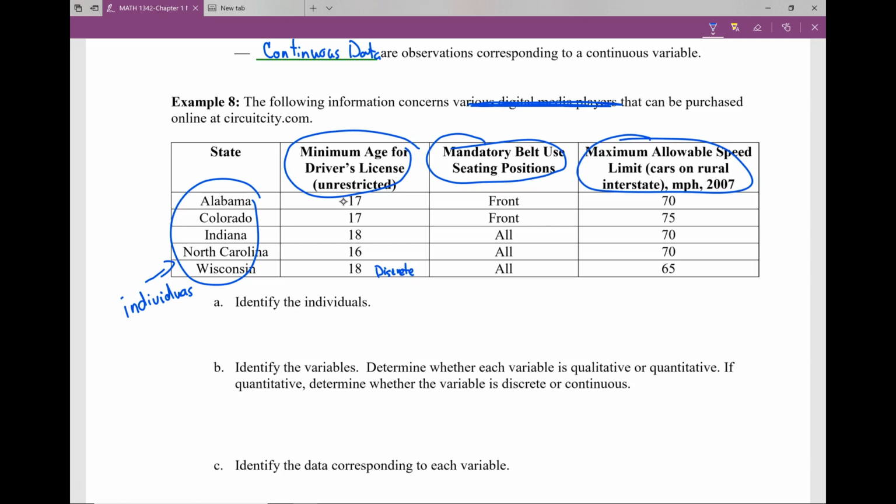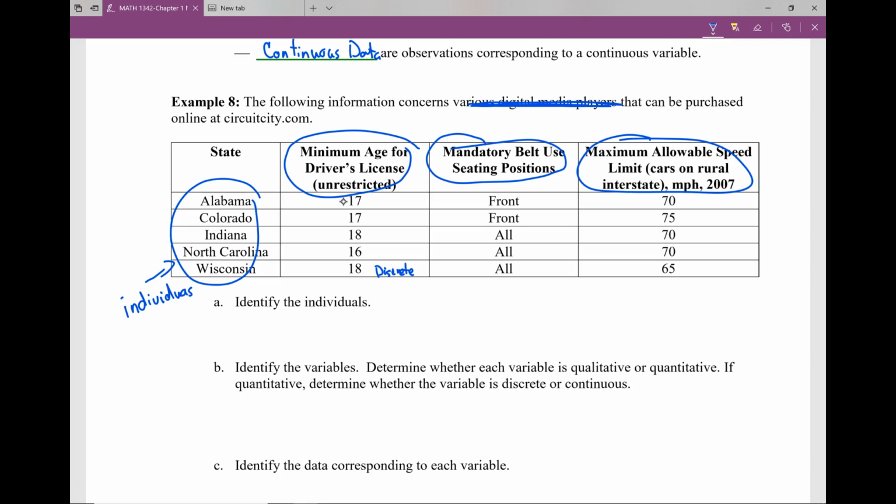It's not 16 and 7 months, 3 days, it's 17. That is the minimum age, okay? So in this case, age in general is usually a continuous variable. But here it is a discrete variable because we're strictly talking about the minimum age that we can allow.